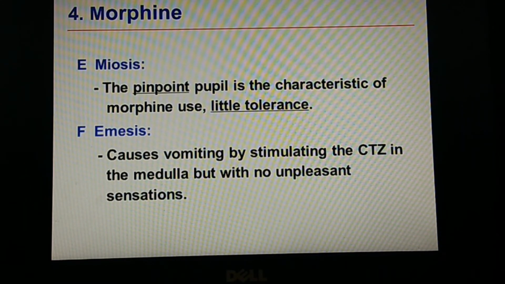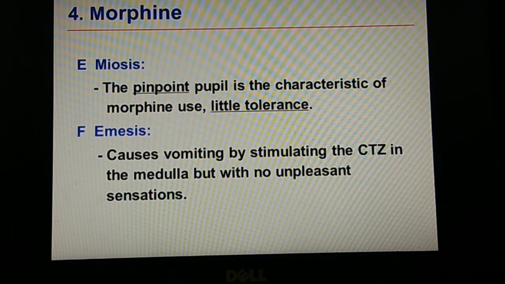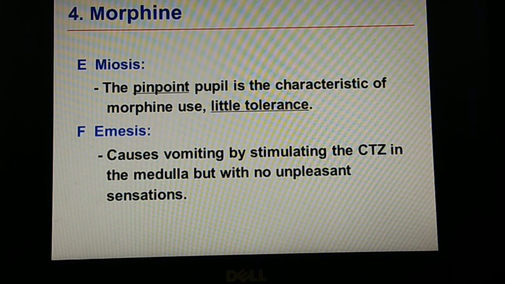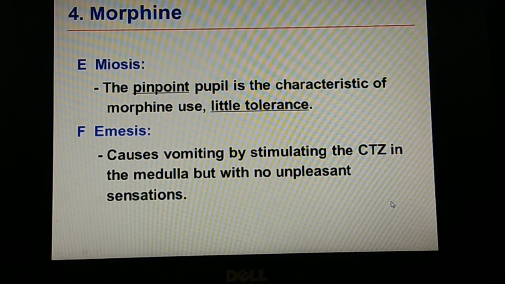And the meiotic effect, as I told you, causes constriction of the pupil. So there may be a pinpoint pupil, which is a characteristic of morphine. Whenever the patient takes morphine, he is unable to see properly, or he may have glared sight as the pupil constricts and causes the meiotic effect. And emesis, which causes vomiting by stimulating the chemoreceptor trigger zone on the medulla, but with no unpleasant sensation. Since it may cause CTZ stimulation, whenever morphine has been consumed, the patient may feel vomiting.